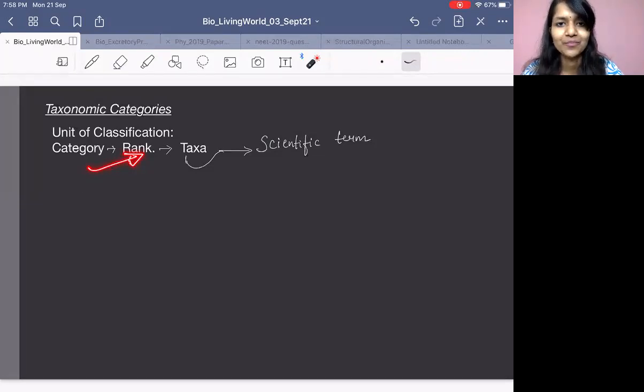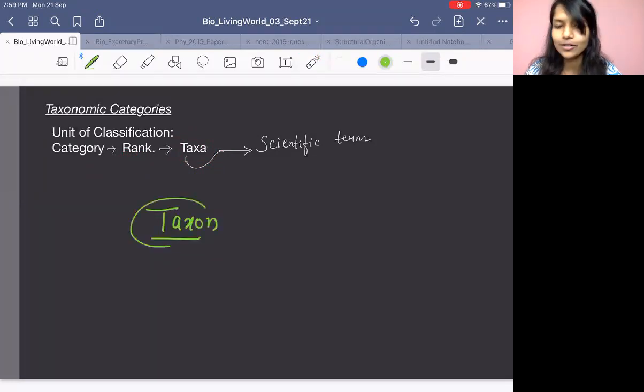Now, we are more curious. We want to do more. We want to use a scientific term for these category and rank. And the scientific term is what? Taxa. Taxa is actually a plural term. Taxon is singular. If I talk about one category, I should say it is taxon. If I talk about multiple categories, I should say it is what? Taxa. Group of categories. Plural.